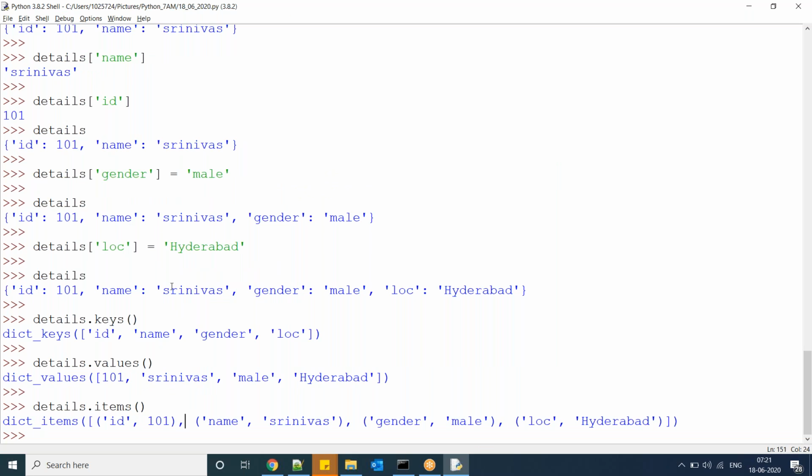How to create, how to access elements, where we can use them, what the use cases of dictionaries are, I will tell you later. Dictionaries are very powerful.